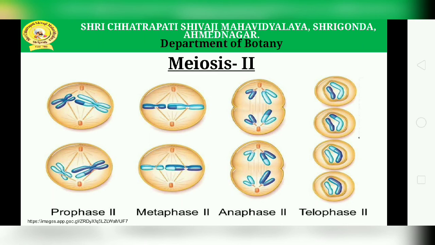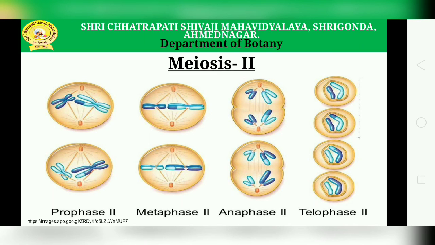In metaphase 2, what happens? The chromosomes become arranged on the metaphase plate. The centromere of each chromosome splits longitudinally, forming two centromeres. At the end of metaphase 2, the centromeres are connected to spindle fibers from the respective poles. Now the next is anaphase 2, beginning with the movement of chromatids to the opposite poles, pulled by contraction of the spindle fibers. The sister chromatids now become individual chromosomes which reach the opposite poles of each cell.